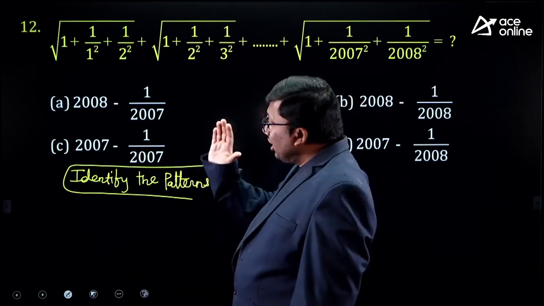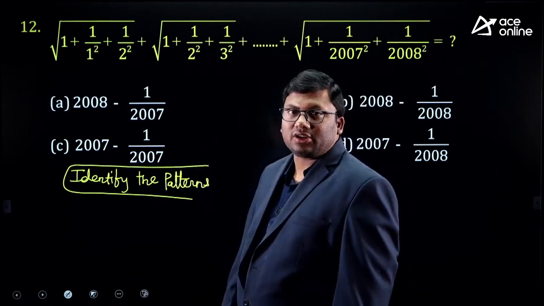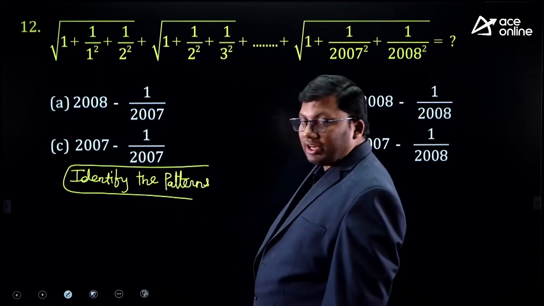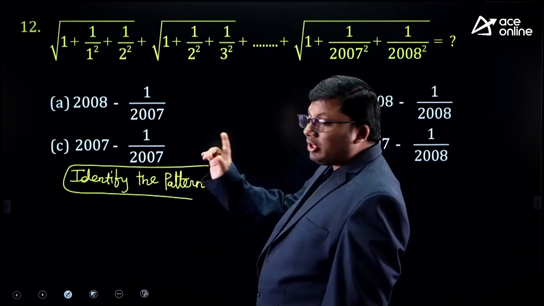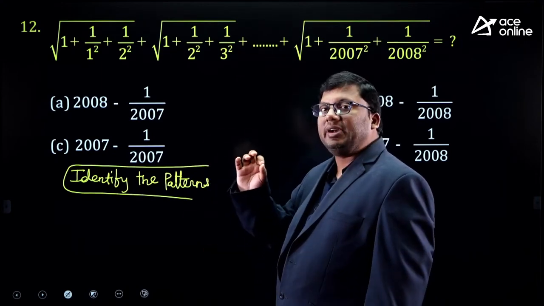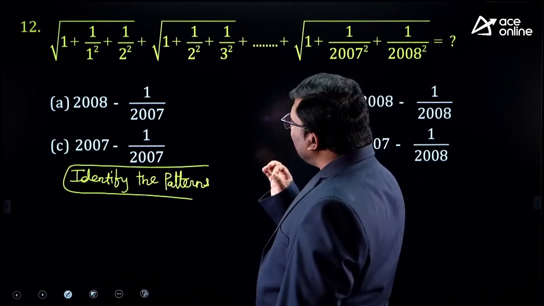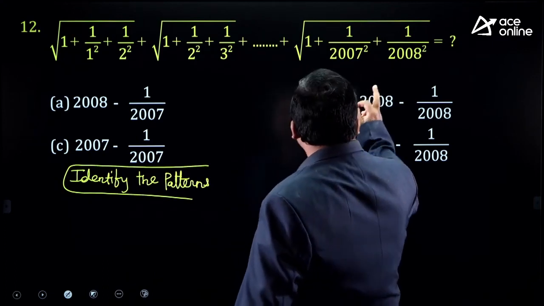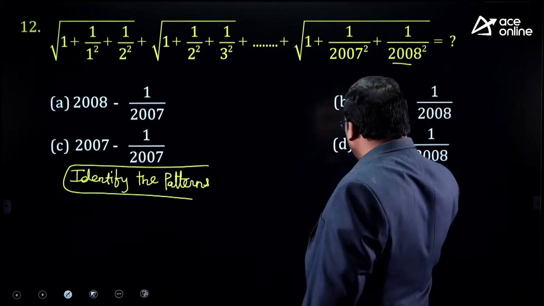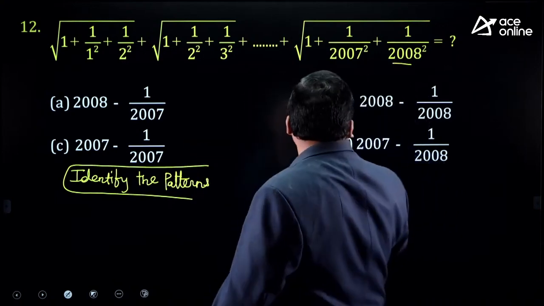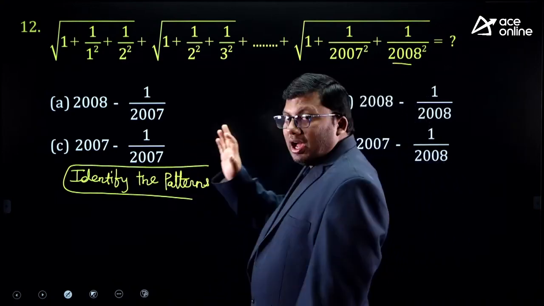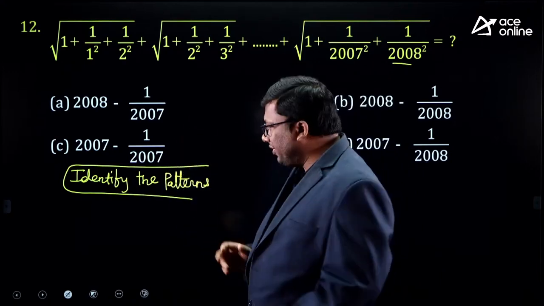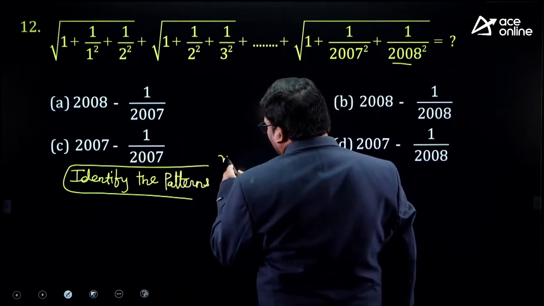Identify the patterns. It looks like a very difficult question, but actually it's an easy question if you identify the pattern. Read the question first. Do not get intimidated looking at the question. 1 plus 1 by 2 square plus 1 by 3 square and so on up to 1 by 2008 square. All the options are of the form 2008 minus 1 by 2008, all closer to the pattern. So what we'll do is, we'll first take n equivalent to 1.